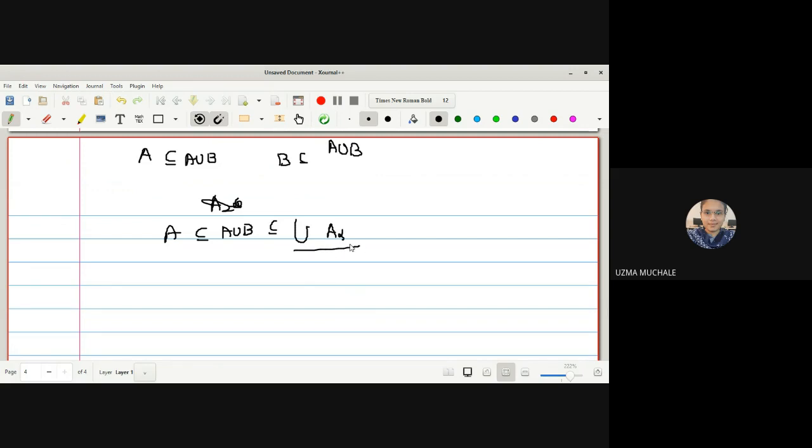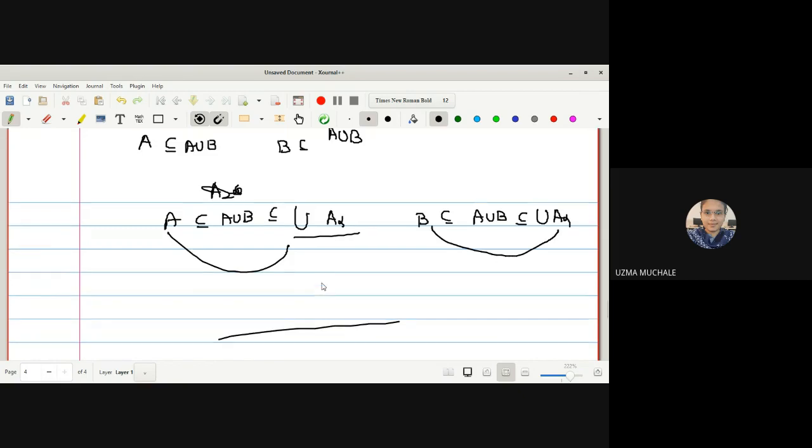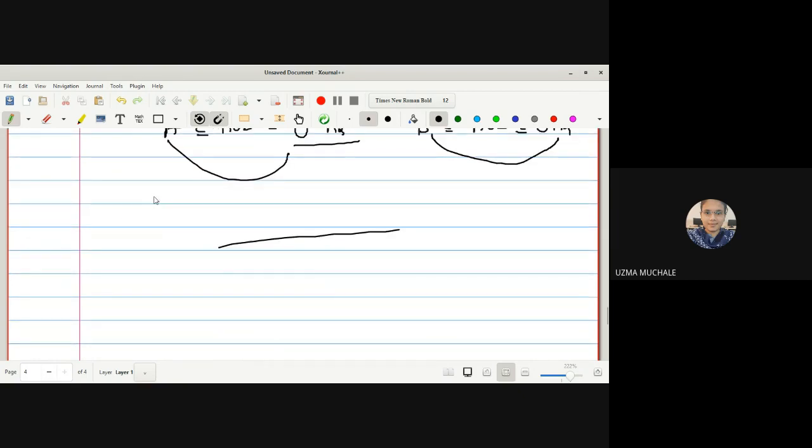If this gets a finite subcover, then we can say that the union of two compact sets is again compact. So we can use the definition of A and B being compact only if we are able to find the open cover for A and B. So here we can say A is covered by this one. Again, B is contained in A union B, and A union B has an open cover, say A alpha. So again B is covered by the union of all A alpha. Right, so we got the open covers for A and B.